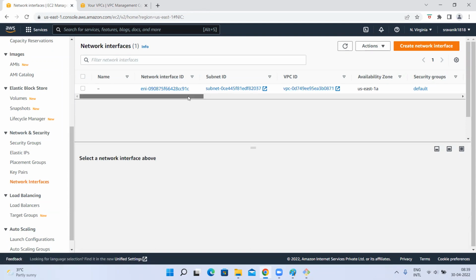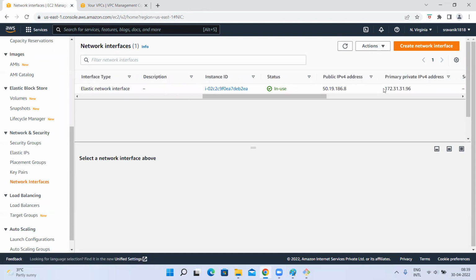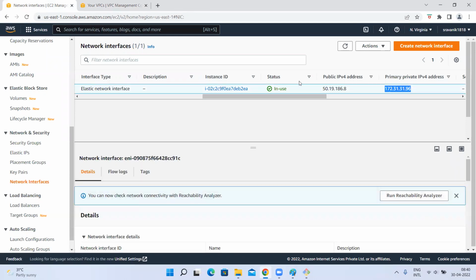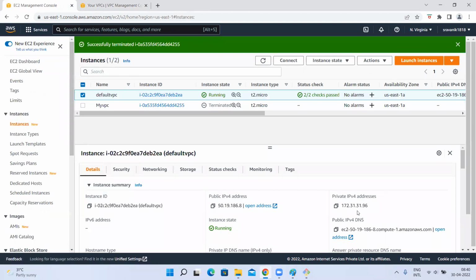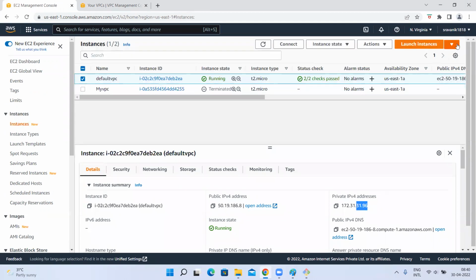One ENI is there. Okay, for which subnet? So private 3196. You observe here 3196. So for one private IP address, not public, one ENI will be created. In case you want two private IP addresses for a single instance, you can create an ENI. Generally we do it for private, right? So why we need it? If you want to attach two private IP addresses for an instance, then you need to go for this.